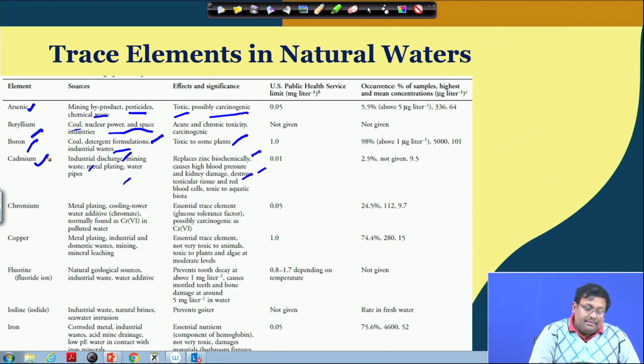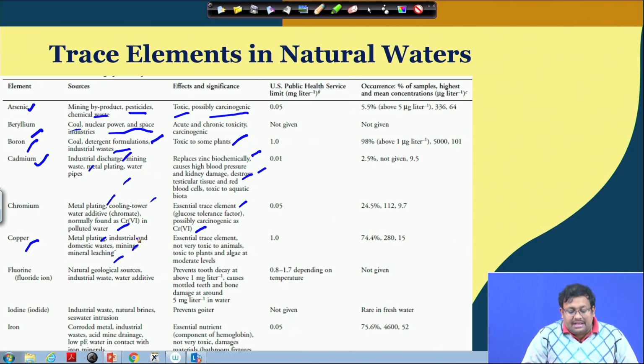Chromium can be found in metal plating and cooling tower water additives or chromate, and is normally found as chromium 6 in polluted water. It is an essential trace element because it produces the glucose tolerance factor. However, Cr6 is considered a possible carcinogen. Copper is also found in metal plating, industrial and domestic wastes, mining and natural mineral leaching. It is an important essential trace element, not very toxic to animals, but toxic to plants and algae at moderate levels.